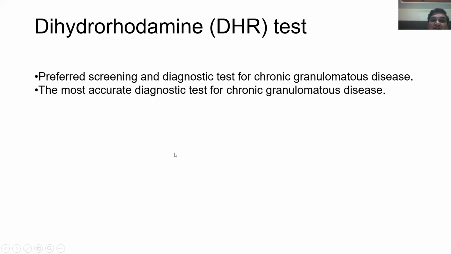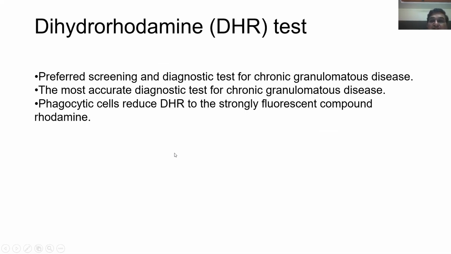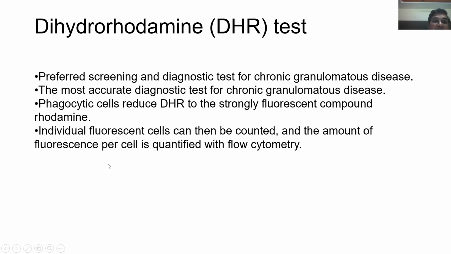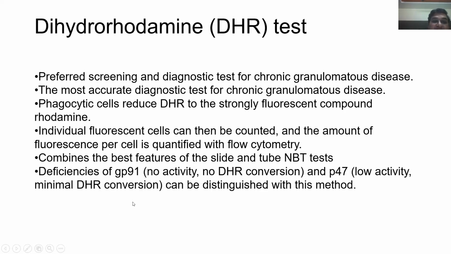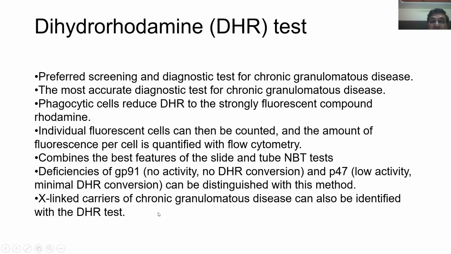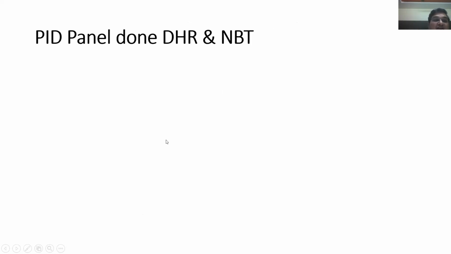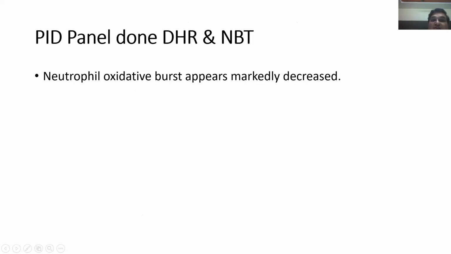The most accurate diagnostic test for chronic granulomatous disease is the DHR test. The phagocytic cell reduces DHR to the strongly fluorescent compound rhodamine. Individual fluorescent cells can be counted and the amount of fluorescence per cell is quantified with flow cytometry, combining the best features of the slide and test tube NBT tests. The X-linked carriers of CGD also can be diagnosed with this DHR test. So for this particular child, the neutrophil oxidative burst appeared reduced.